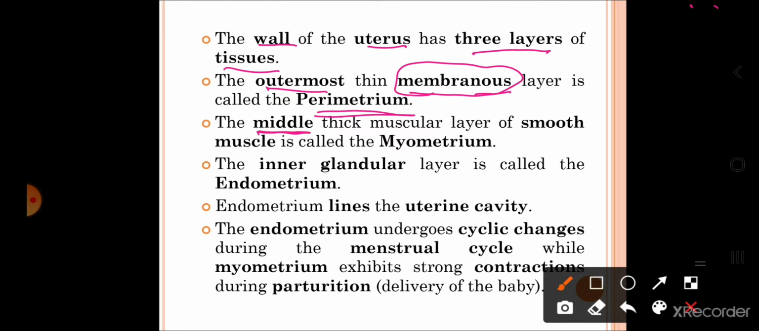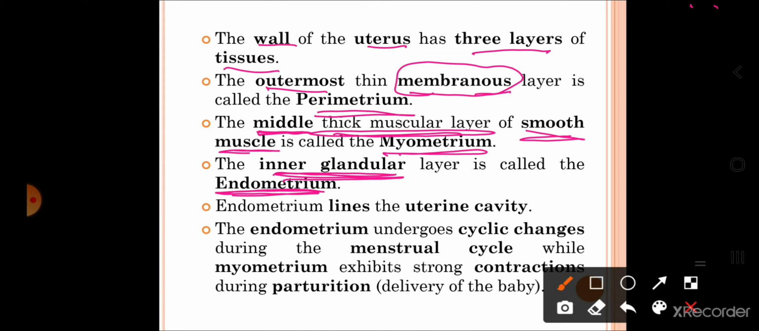The middle layer is a highly thick muscular layer, made up of smooth muscles, and that region is called myometrium because it consists of the muscles. Smooth muscles are involuntary muscles, and this middle layer of smooth muscles is highly thick. ये muscular region काफ़ी ज़्यादा होता है, and that region is called as the myometrium. And the inner layer is glandular, which is called as the endometrium.